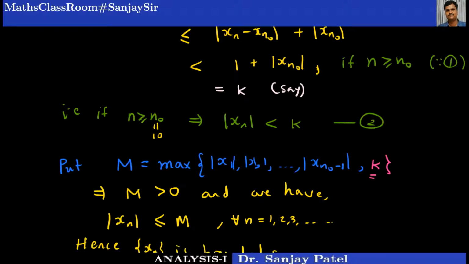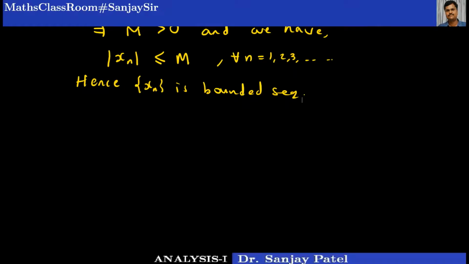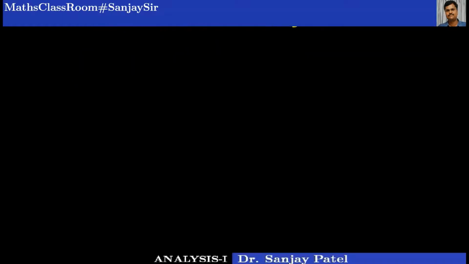So what I have proved here is that every Cauchy sequence is bounded. So if xn is a Cauchy sequence, then it is always a bounded sequence. Let us go to the next result.